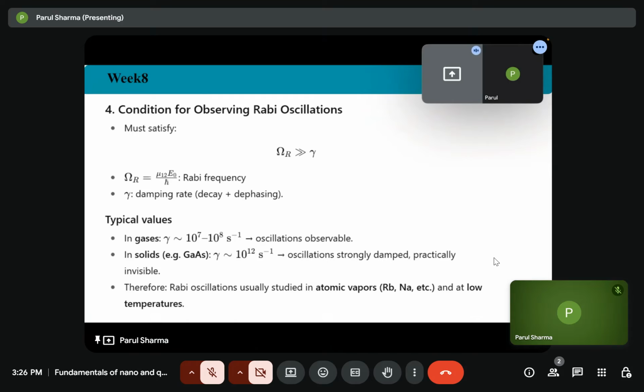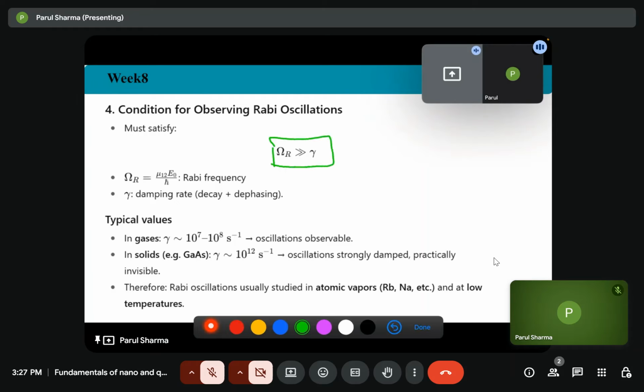So what is the condition for observing the Rabi oscillation? This condition must satisfy: omega R must be greater than gamma, where omega R is equal to mu E naught by h cross. Gamma is the damping rate, which can be due to the decay plus decay. So in gases, gamma is of the order of 10 raised to power 7 to 10 raised to power 8, and oscillations are observable.